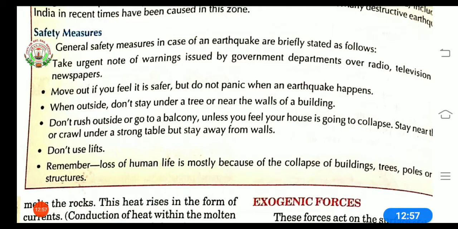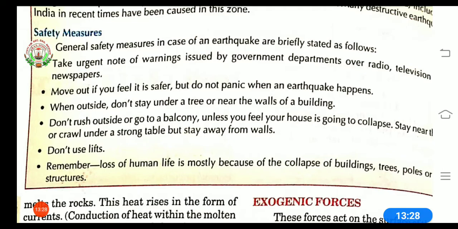It means whenever an earthquake is going to occur, warnings will be issued by the government department with the help of radio, television and newspaper. As you get these warnings, you should take them as urgent notes. It means you have to take quick action and take all the warnings very seriously.